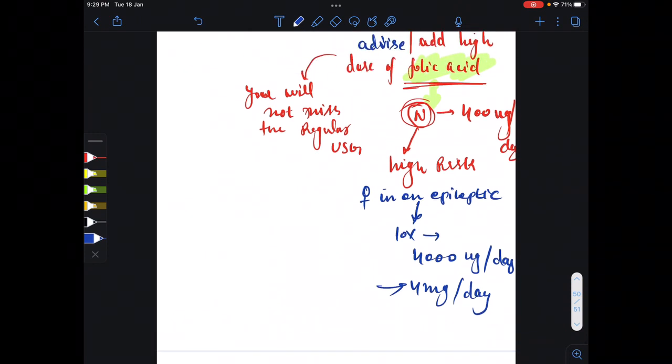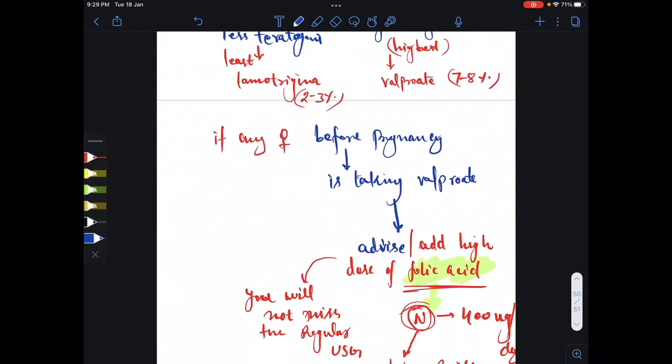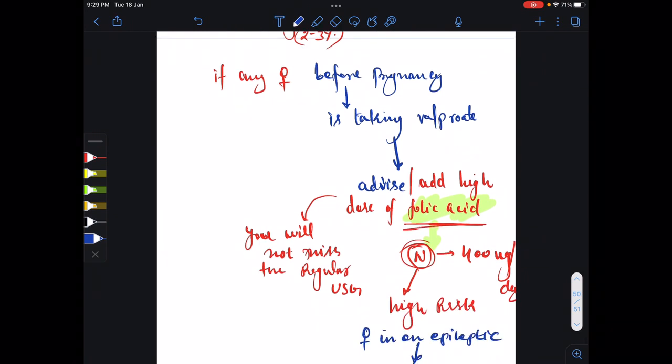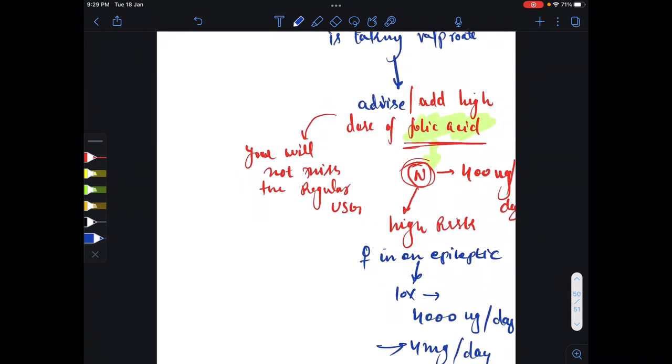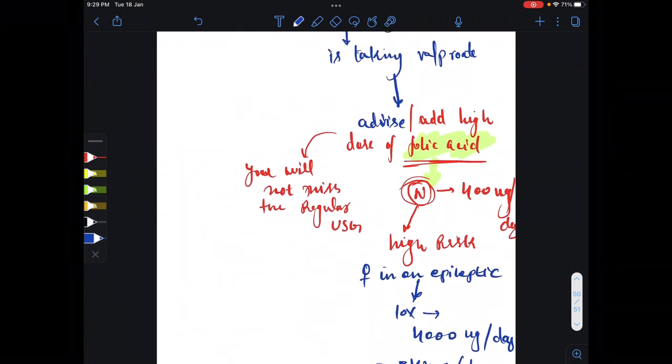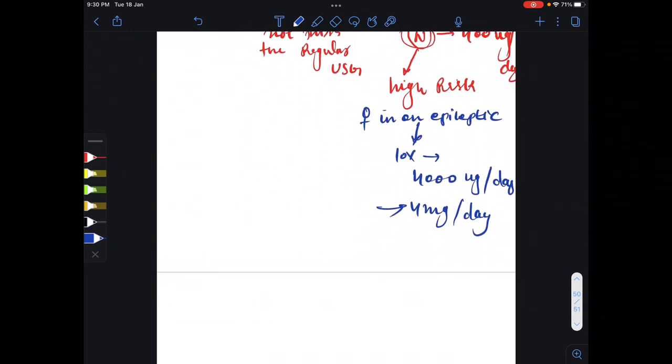So I told you, if a seizure occurs for the first time in pregnancy, we can start the safest drug. But if a drug is already going and it's effective, we should not change the drug. What we will do is add folic acid. Normally every female must take folic acid during pregnancy, but in this special condition we will increase the dose of folic acid. Okay, so next we will talk about